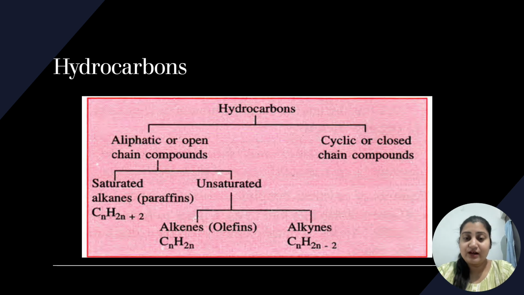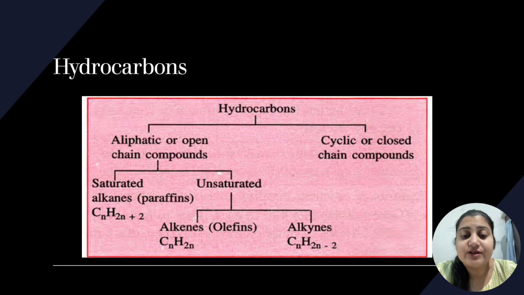Now, what are hydrocarbons? Hydrocarbons, like I already told you, alkanes, alkenes, alkynes. But we'll understand the types of hydrocarbons and what is its specialty. Hydrocarbons can be divided into two parts: aliphatic or open chain compounds, and cyclic or closed chain compounds. We are not going to study the cyclic or closed chain compounds at present. We'll first understand the aliphatic or open chain compounds. In the open chain compounds, there are saturated and unsaturated compounds. In the saturated, alkanes are present. You must remember that the alkanes molecular formula is CnH2n+2.